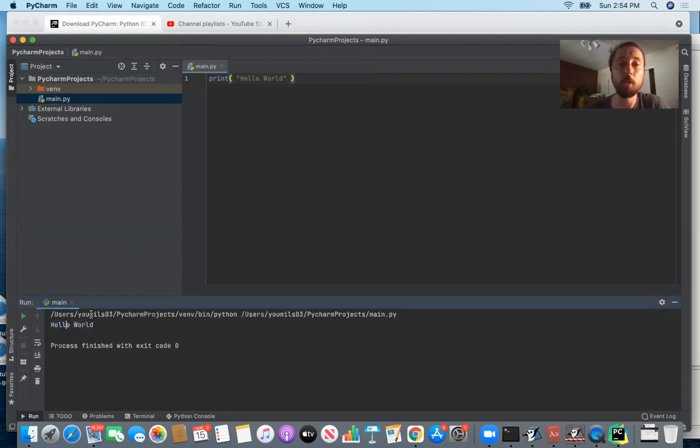What did it do? It went through this directory, right? It activated the virtual environment, and then it went ahead into the PyCharm projects directory, which was within the umils03 directory. And then within the PyCharm projects directory, it ran this Python file called main.py, okay? And so that's how you print a statement.